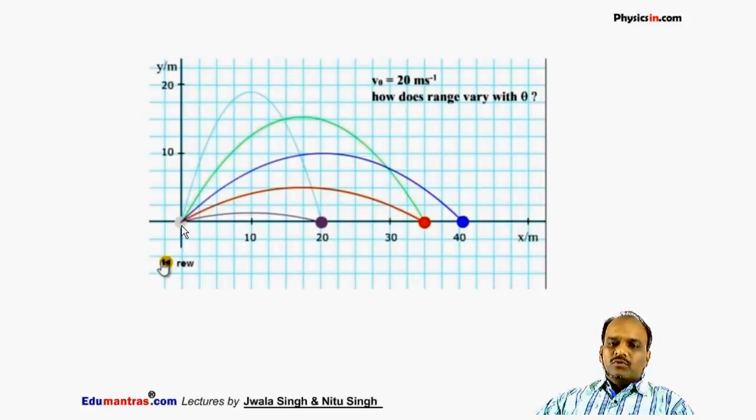So if I want to throw a particle at maximum distance, I have to project it as this blue color ball, which has reached the maximum horizontal distance. For this the angle of projection is 45 degree. If I want to throw a ball at a maximum height, then I have to throw it vertically upward.